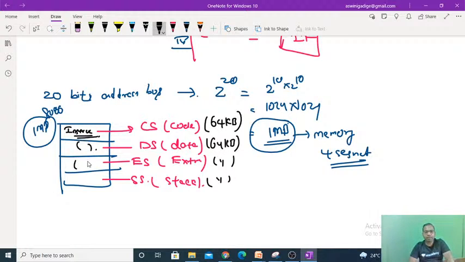Now, what is the extra segment? If the data segment is completely filled, then what about the excess data? That additional data can be stored in the extra segment. That means the extra segment acts like extra space for the data. If the data segment is completely filled up but still more data is there to store, it goes to the extra segment. Right? And next, what about the stack segment?